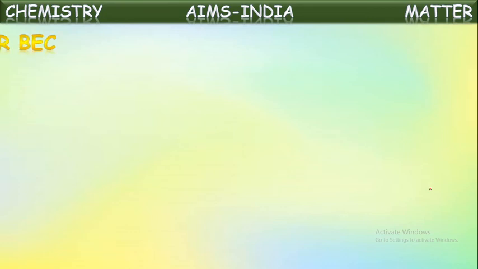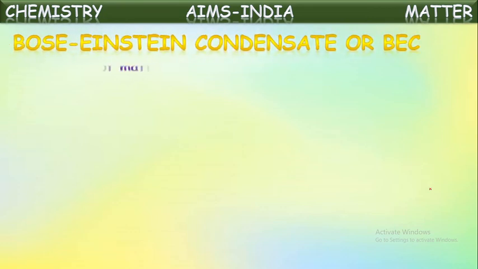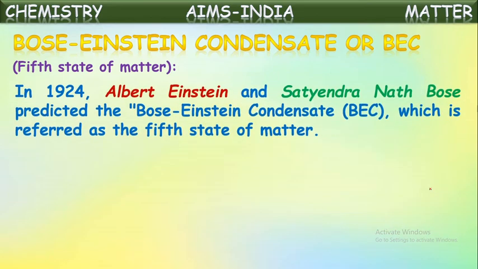And next, the fifth state of matter, that is Bose-Einstein Condensate, which is simply called BEC. In 1924, Albert Einstein and Satyendranath Bose predicted the Bose-Einstein Condensate, simply BEC, which is referred to as the fifth state of matter.